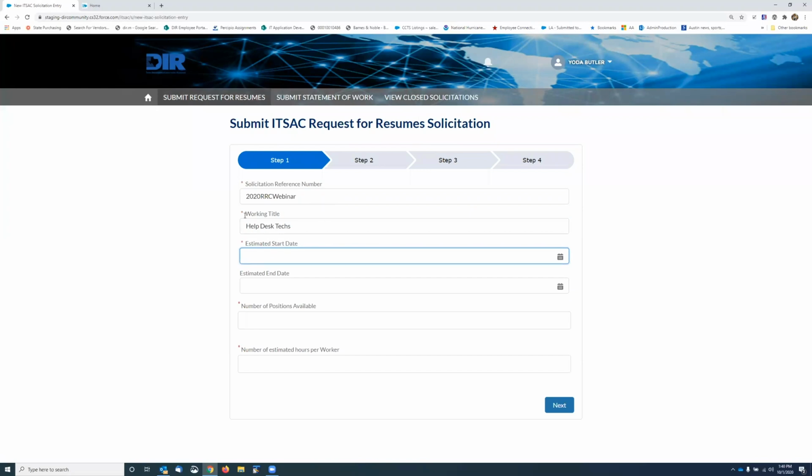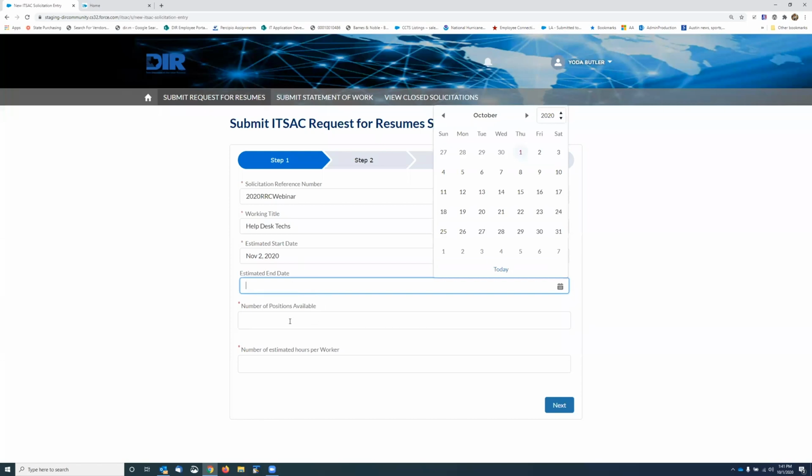Okay. So all the fields with the red asterisks are required. Again, this is your solicitation reference number, something that's meaningful to you or to your agency or your local government, a working title, and then here you could put an estimated start date. So you can't put yesterday or last month. You have to put, and I believe it's even 5 days out from today. So I'm going to put November 22nd. You can enter an estimated end date if you'd like, or leave it blank.